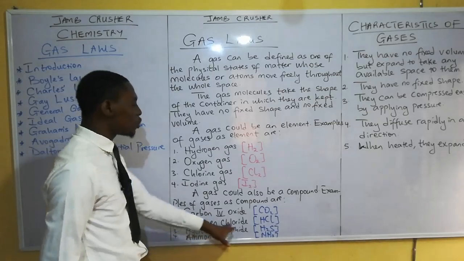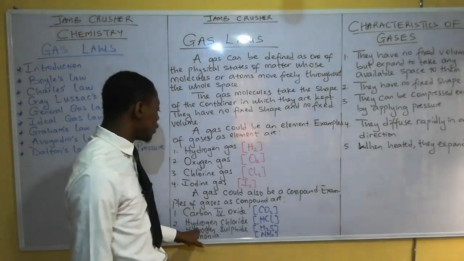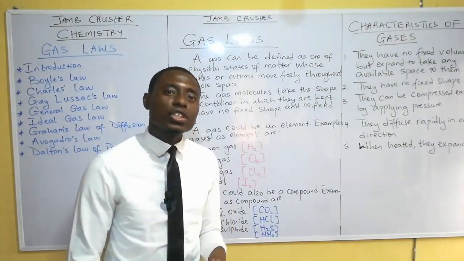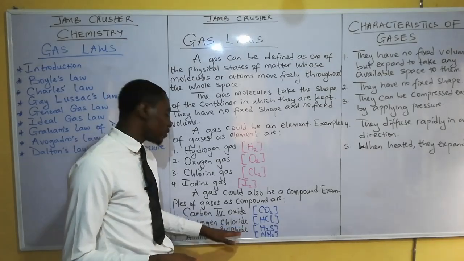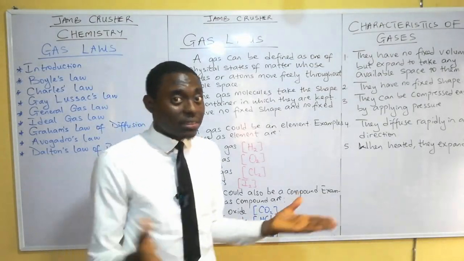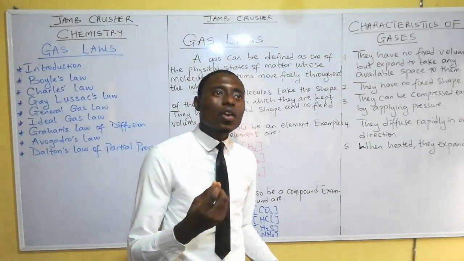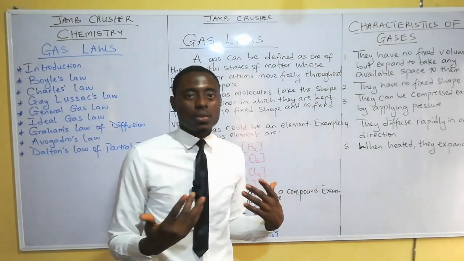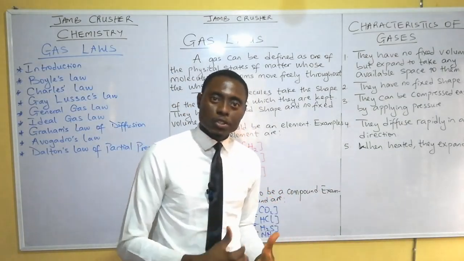Then we also have hydrogen chloride. Hydrogen chloride is a gas. That is, it is the combination of hydrogen and chlorine. When you bring both of them together, you have hydrogen chloride gas. Then we also have hydrogen sulfide gas, the combination of hydrogen and sulfur. That's hydrogen sulfide. It is a gas. And one thing about this hydrogen sulfide is that it has a rotten egg smell. It smells like rotten egg. It has a choking smell, a very bad stench.